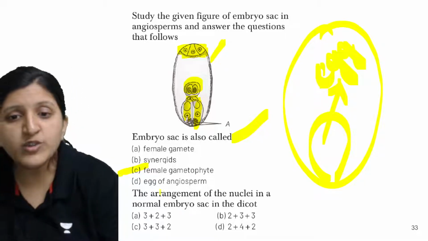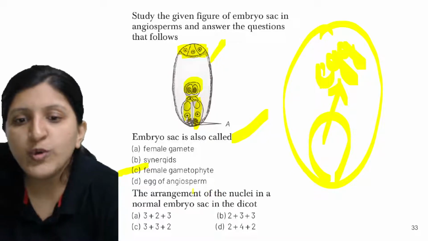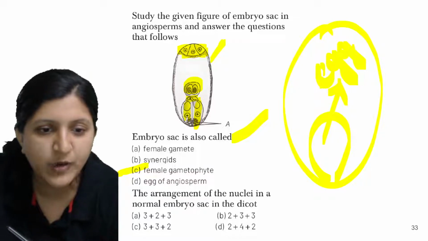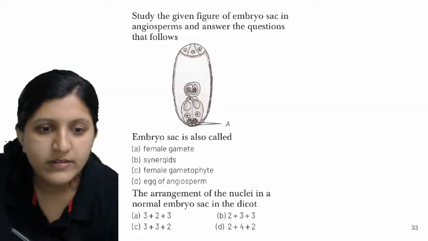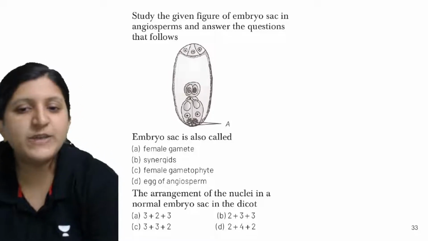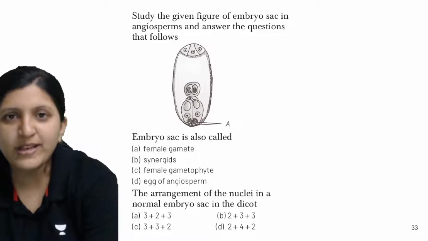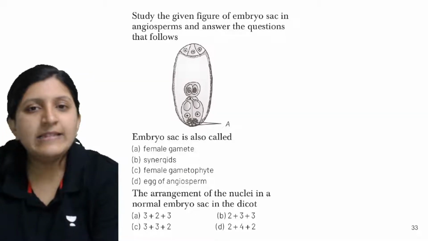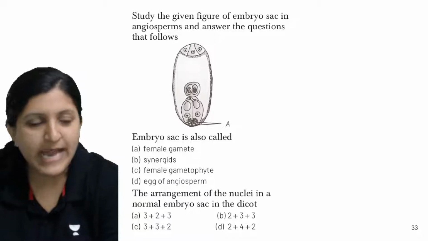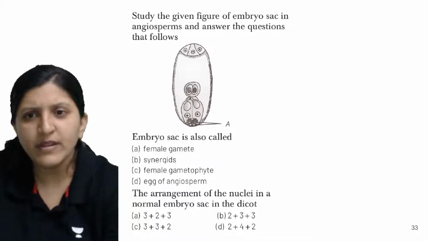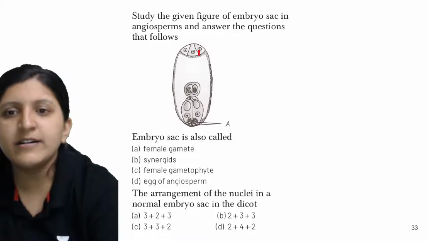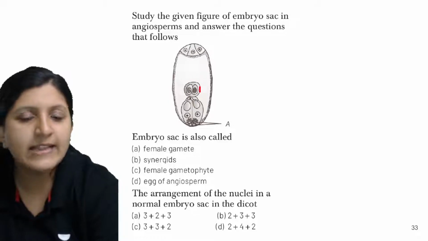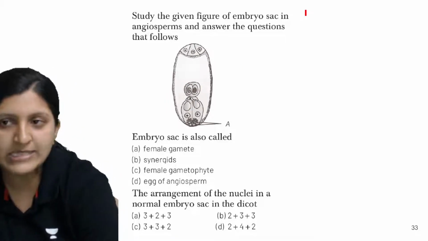Alright, so moving on to next one, the arrangement of the nuclei in the normal embryo sac in the dicot. So how exactly can you see the arrangement of nuclei in this one? What is the arrangement you can see? You can just have a look at this one, and you can easily tell how exactly the nuclei are arranged in this embryo sac, that is female gametophyte. You can see basically here the antipodal cells are there, here the synergid along with the egg is there, and this one is basically a nuclei that you can see in the center.